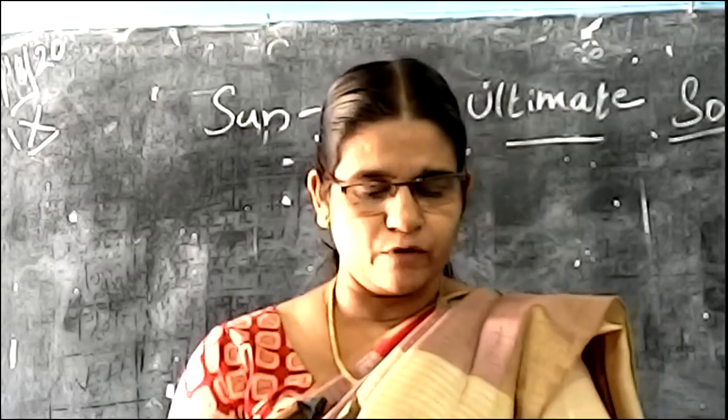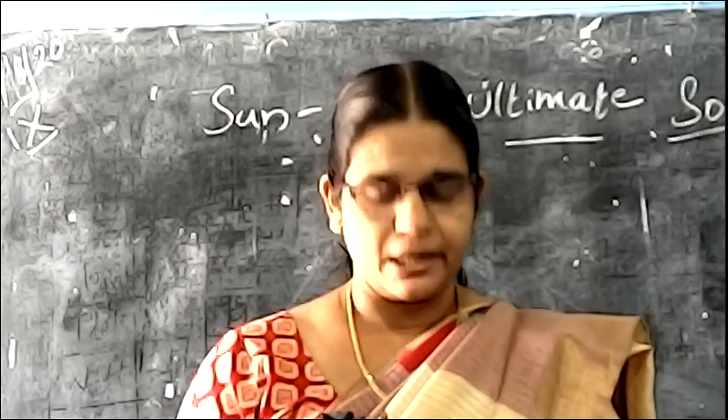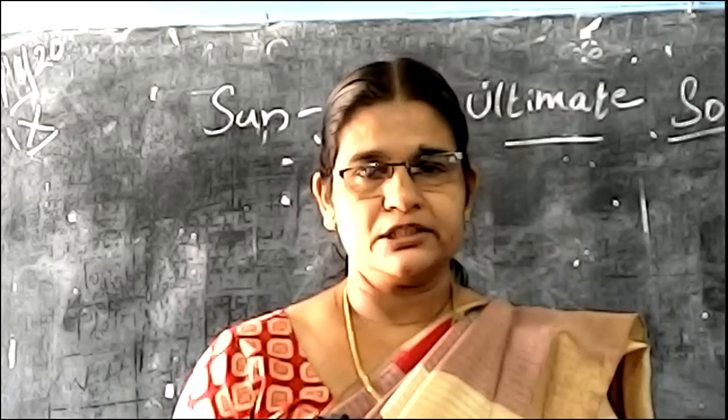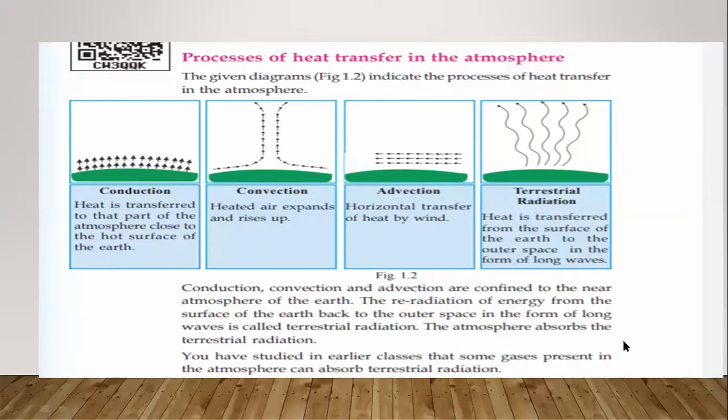And which are the four processes? Look at the textbook. Conduction, convection, advection and terrestrial radiation. There are four processes of heat transfer in the atmosphere. So after the solar energy reaches the Earth in the form of short waves, it is then transferred to the atmosphere from the surface of the Earth through various processes.